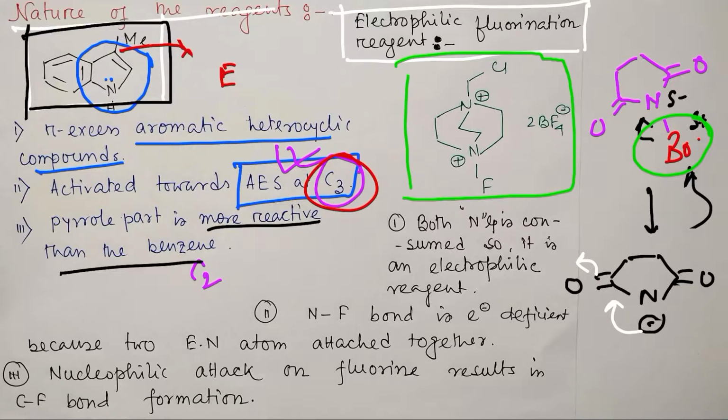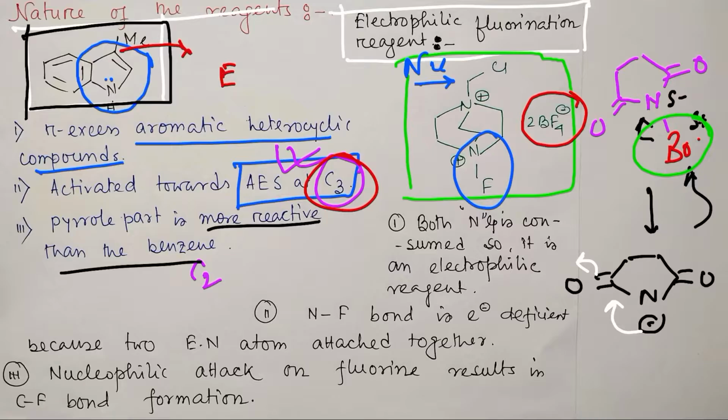Just look at the molecule a little more closely. This is a BF4 salt. BF4 is a non-nucleophilic counter anion, so it will remain in order to maintain the charge balance. There are 2 reactive centers present. For example, this one, the benzylic CH2Cl, but in order to attack here you need a nucleophile, a stronger nucleophile, better to say. And another thing, reaction at this N-F. Why am I focusing on this N-F?